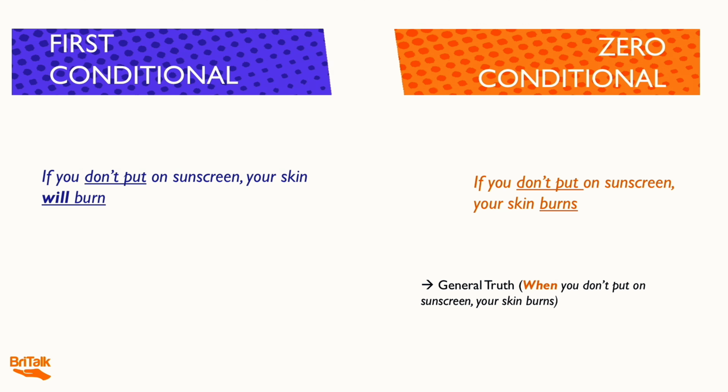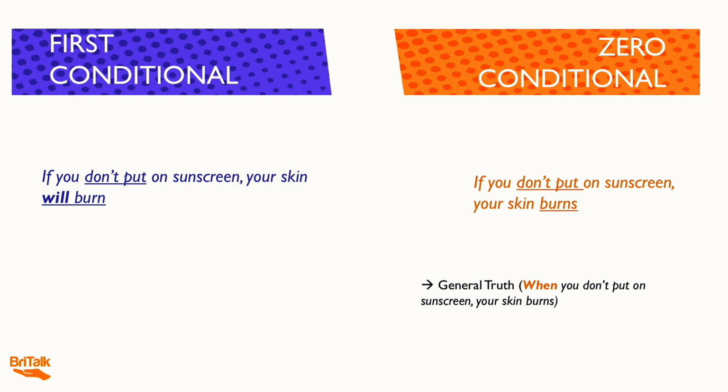This happens often. If we look at the example in the first conditional, we have, if you don't put on sunscreen, your skin will burn. So what's the difference here? Well, in the zero conditional, we're talking about a general truth, speaking in a very general manner.